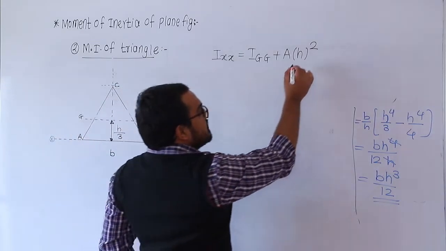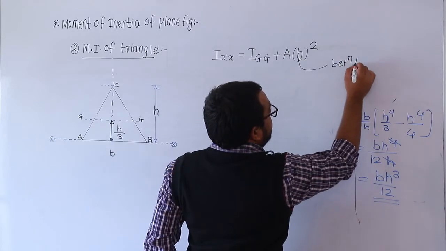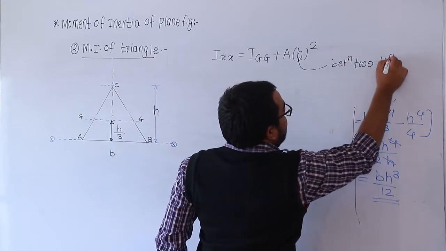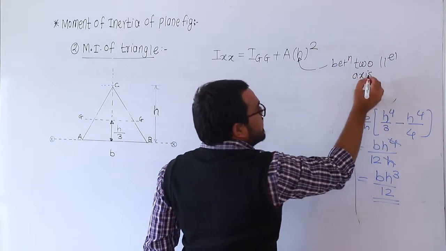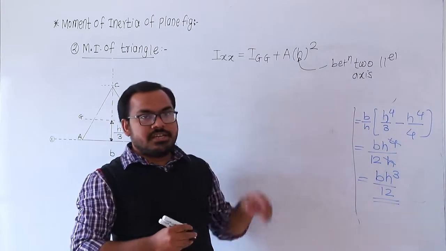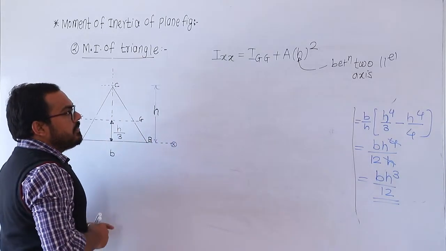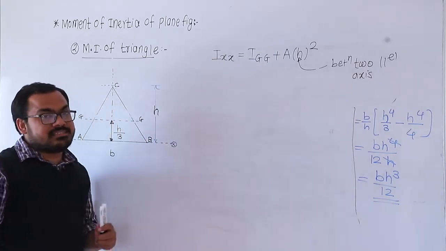But this h is the distance between two parallel axes. Remember this. It is not the height of the triangle. This small h is the perpendicular distance between the two parallel axes. Now look, this is the expression according to the parallel axis theorem.